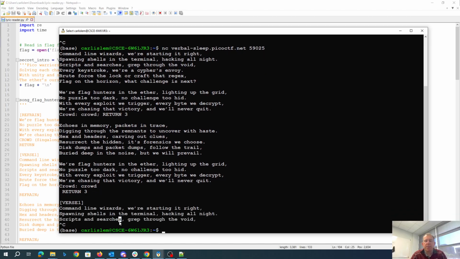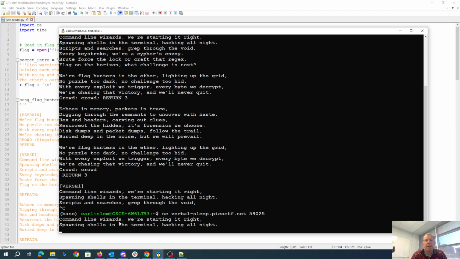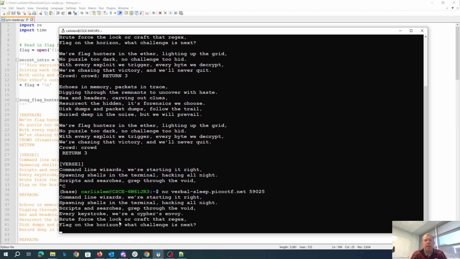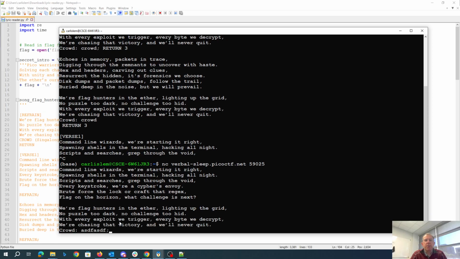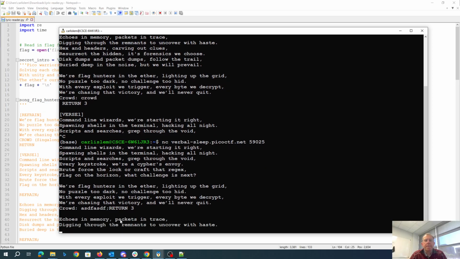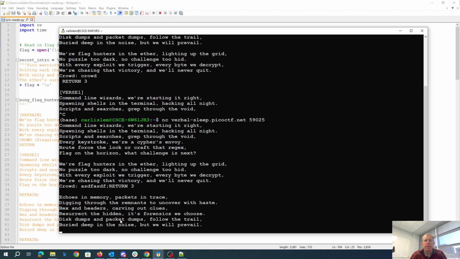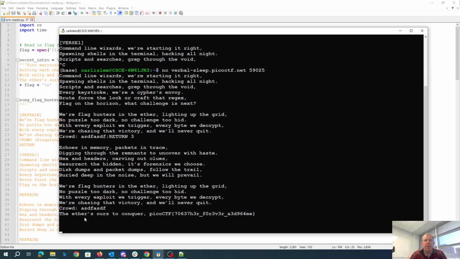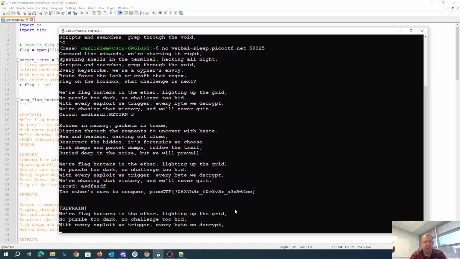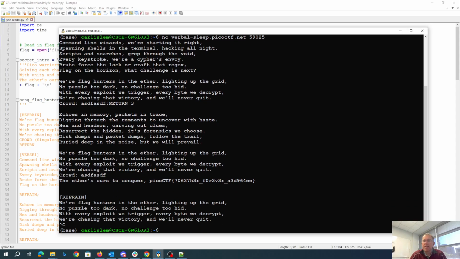So I put a space before the return, so I didn't want that space. So we're going to try that again. So crowd, it really doesn't matter what I type, semicolon return 3. And there we go. Ether's ours to conquer, picoCTF, and there is our flag.